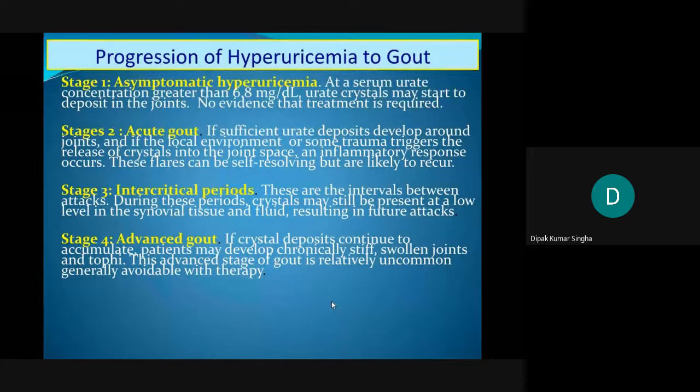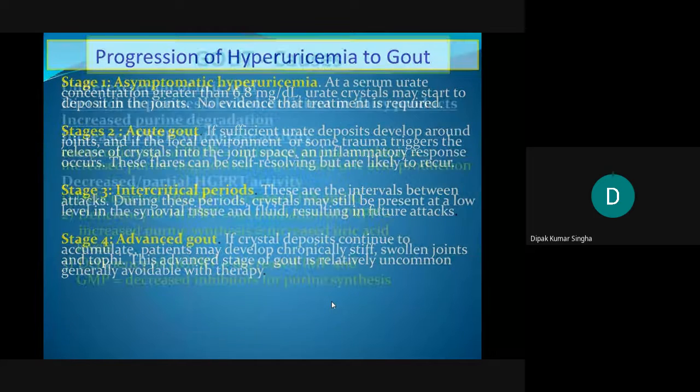There is only symptomatic relief by different analgesics like non-steroidal anti-inflammatory agents. This is acute gout and then advanced gout. If sufficient urate is deposited around the joints, and if the local environment and some trauma triggers the release, trauma means injury, release of crystals in the joints, an inflammatory response occurs, and these are self-resolving, the stage of inducible period.